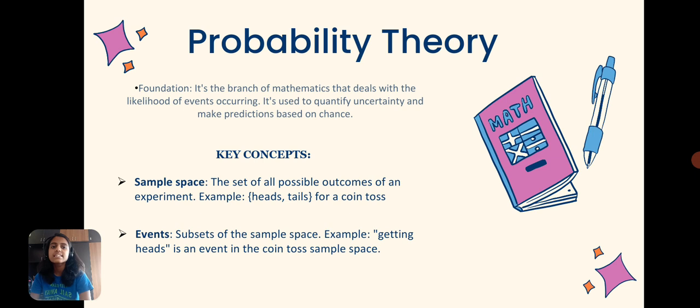Next there are events. Events are nothing but subsets of the sample space. As I told you, when I and my friend are playing arm wrestling, we consider me winning and him winning as the sample space. So when we consider just me winning, it is an event, and when we consider just him winning, it is an event again. When we talk about tossing a coin, getting heads or getting tails is called an event.